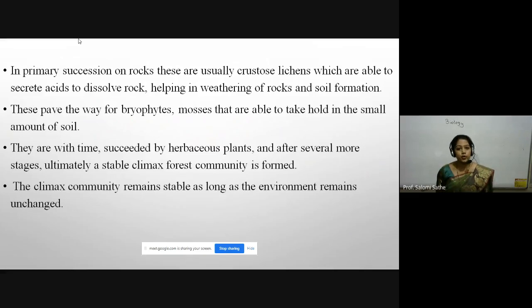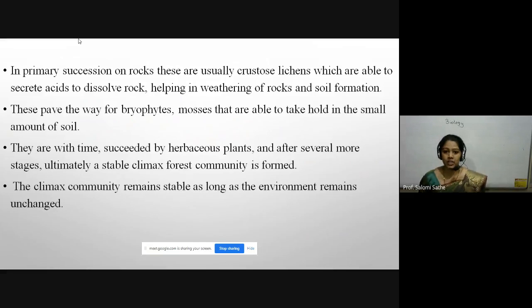Here the crustose lichens, which are mostly seen on barren rock, secrete some acid, and due to this chemical reaction, barren rock turns into soil, and soil formation takes place.